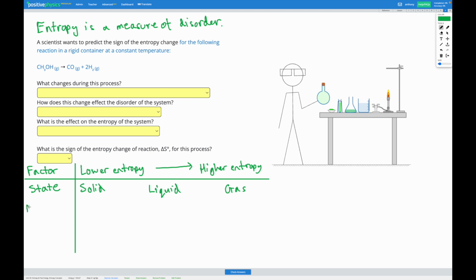Similarly, moles of gas is a factor that's important. Say we have a reaction that starts with very few moles of gas and goes to having many moles of gas. The more gas you have, the more entropy and the more randomness you have. So lower entropy would be fewer moles of gas, and a higher entropy would be more moles of gas.